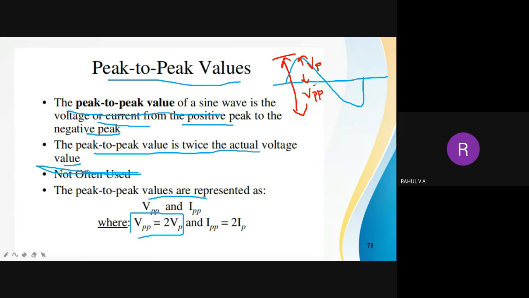And what is peak value? Peak value is actually referred from positive peak to zero reference or negative peak to zero reference. That is the difference.